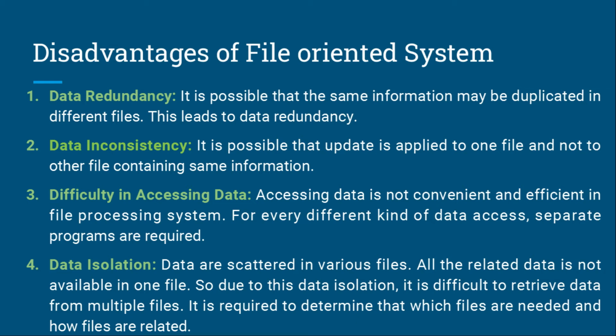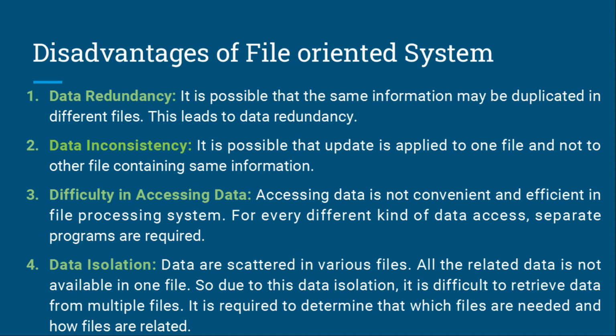information. In a file system, there may be a possibility that two users are maintaining the same file's data for different applications. Hence, changes made by one user don't reflect in files used by the second user, which leads to inconsistency of data. Whereas DBMS controls redundancy by maintaining a single repository of data that is defined once and is accessed by many users. As there is no or less redundancy, data remains consistent.